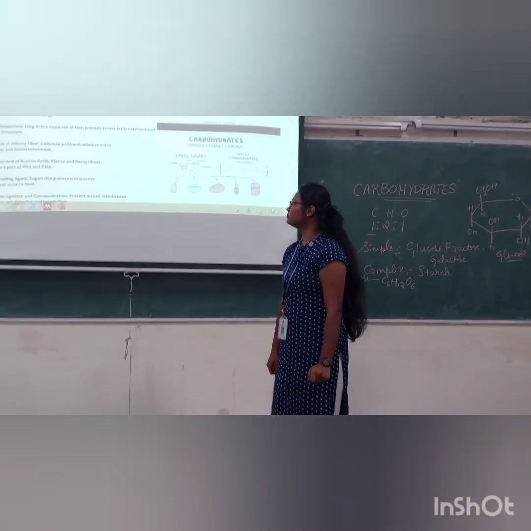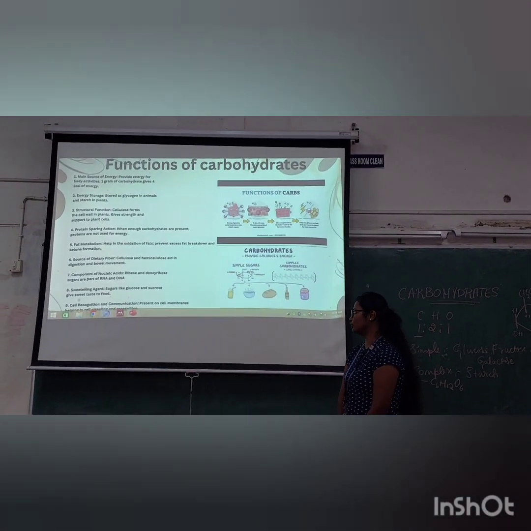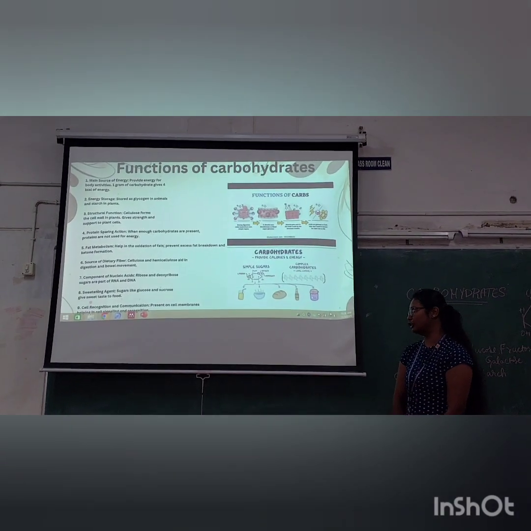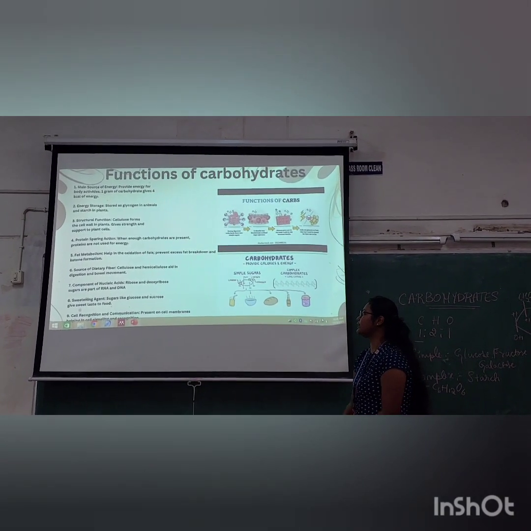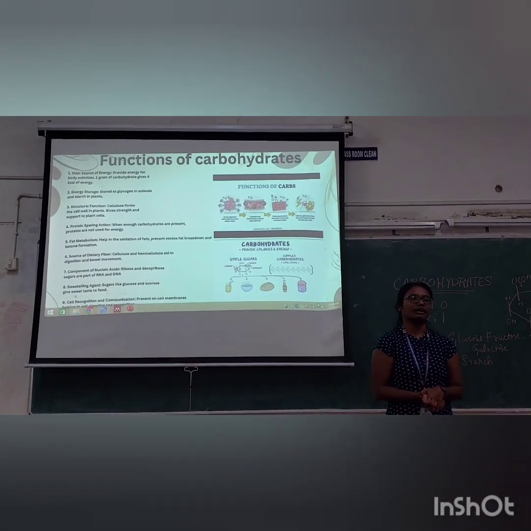Next. Sweetening agent. Sugars like glucose and sucrose give sweet taste to food. Cell recognition and communication. Present on cell membranes, they help in cell signaling and recognition.